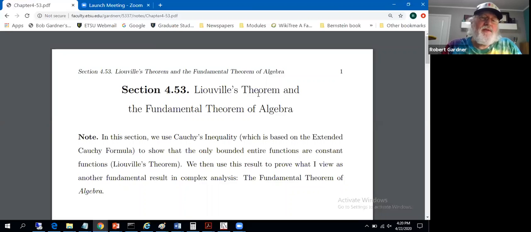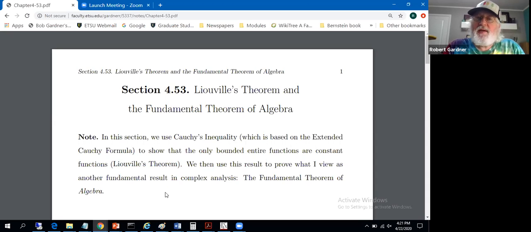Oh, we had to do this. This ties together a lot of the senior level classes. Hey, there's algebra here, arguably. There's a pile of analysis here because we've got these steps that work backwards. Liouville's theorem, extended Cauchy's formula, which is used to prove Cauchy's inequality. So these complex results, along with the prerequisites for those, is what allowed us to get to the proof of the fundamental theorem of algebra. Geez, if I look at the big picture, it isn't that elementary a proof because it requires all this background knowledge. It's an elementary proof if you'll give me Liouville's theorem. That's Fraleigh's angle on it in his book.